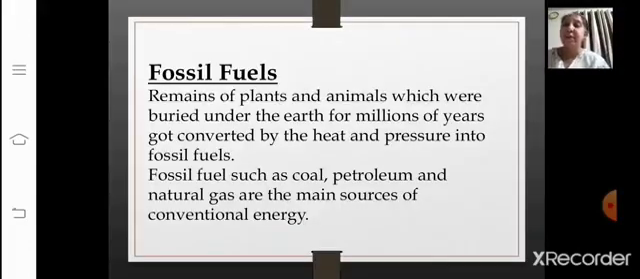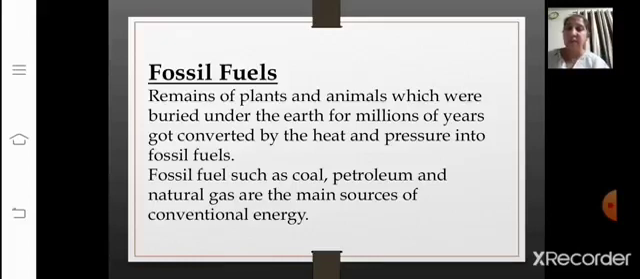Now next, I told you the important conventional sources of energy. Two important ones were firewood and fossil fuels. In fossil fuels, now let's see what we are going to learn here. Remains of plants and animals which were buried under the earth for millions of years got converted by heat and pressure into fossil fuels, such as, now the examples are here: coal, petroleum, and natural gas. These are the main sources of conventional energy.